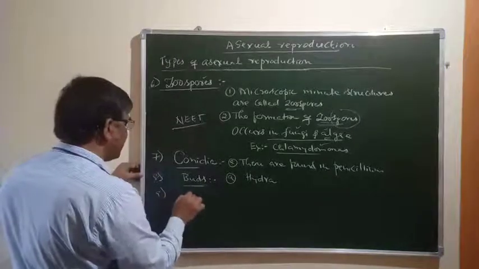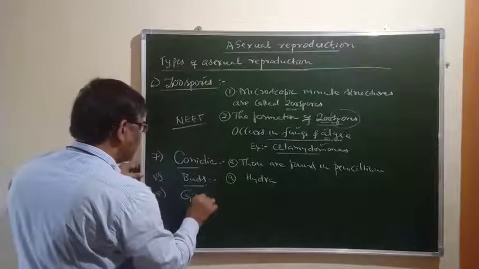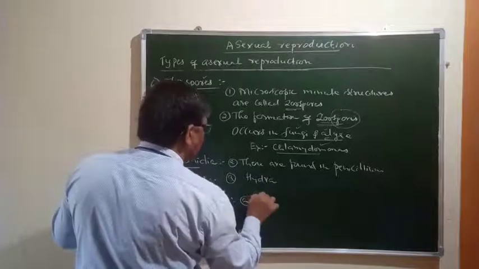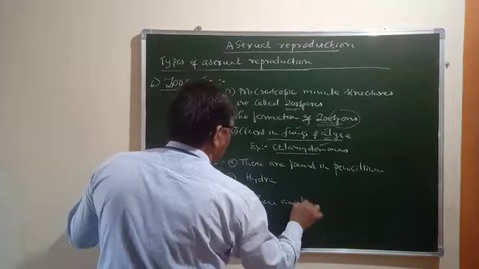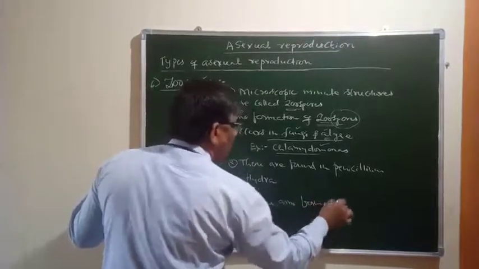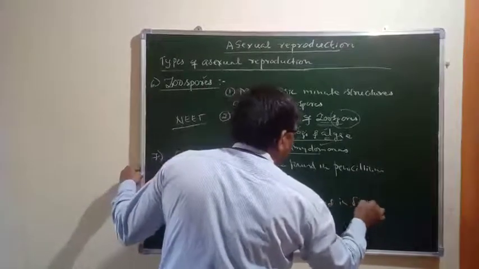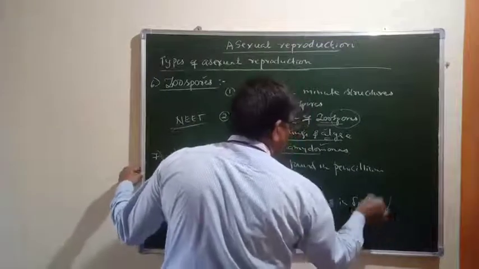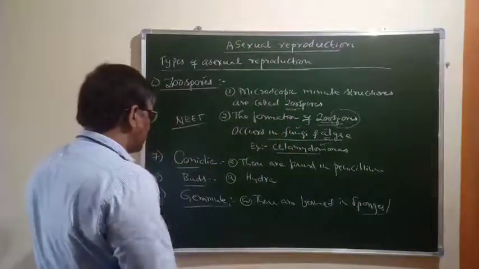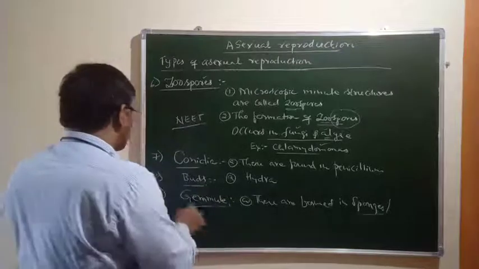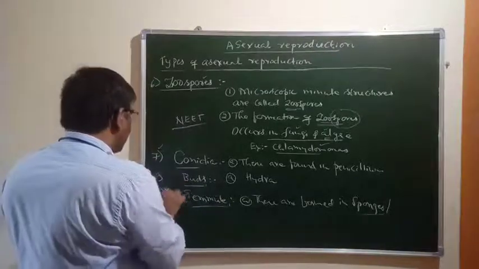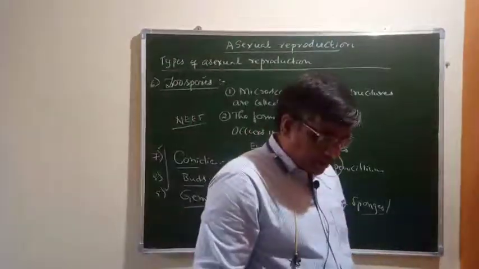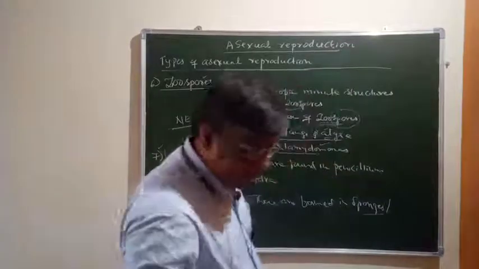And next one, very very important, is gemmules. These gemmules are formed in sponges or porifera, which we have already studied in first PUC. Gemmules are nothing but internal buds. This one and this one are very important from the point of view of competitive examinations like NEET and CET. Okay, they will ask these kinds of questions.